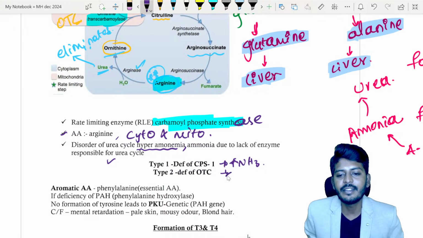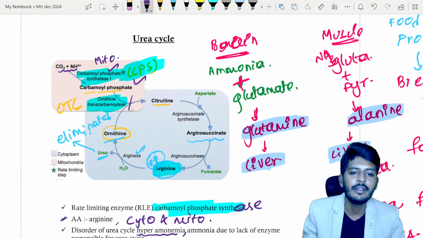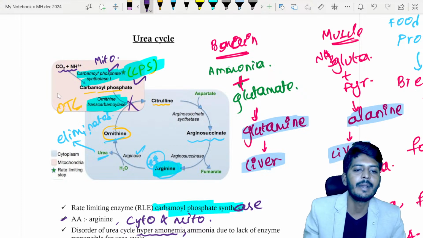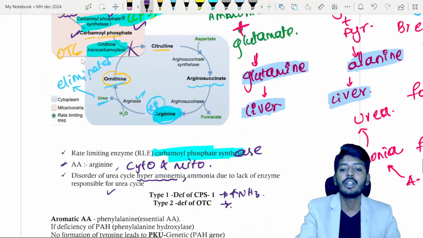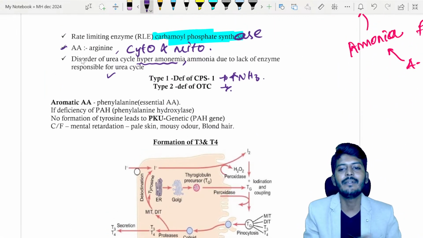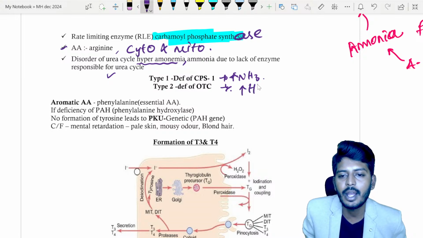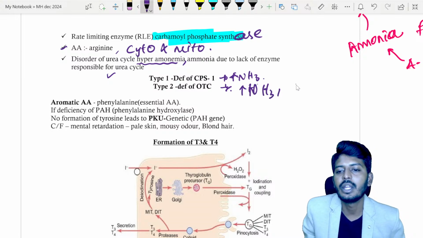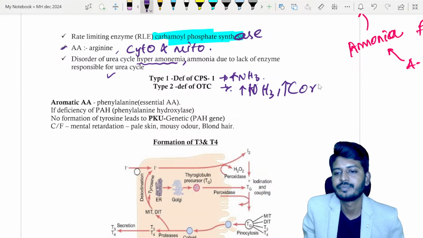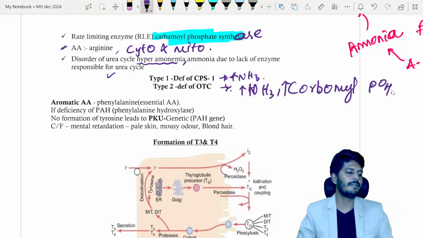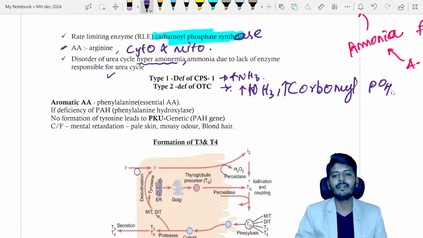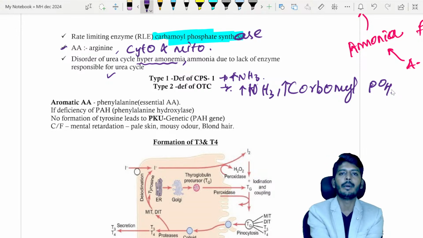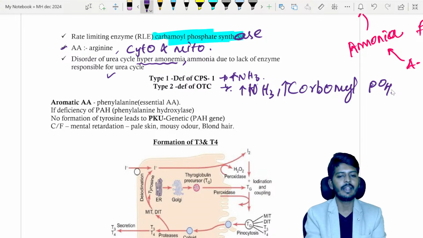But if there is a deficiency of OTC, ornithine transcarbamylase, there is an increased amount of carbamyl phosphate and also increased amount of ammonia. Both of them will be elevated. That is, an increase of ammonia and also an increase of carbamyl phosphate. So this is a previously asked question. Due to deficiency of OTC, what will be elevated? Ammonia will be elevated and also carbamyl phosphate will be elevated. So this is a very, very important question.